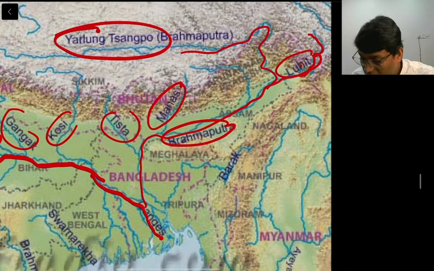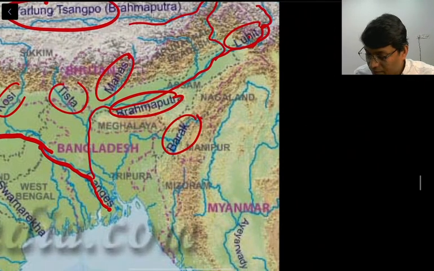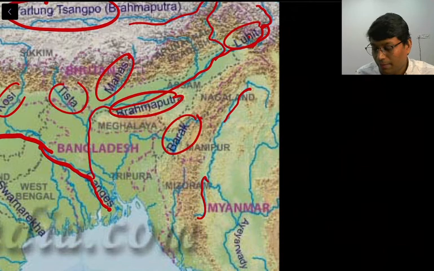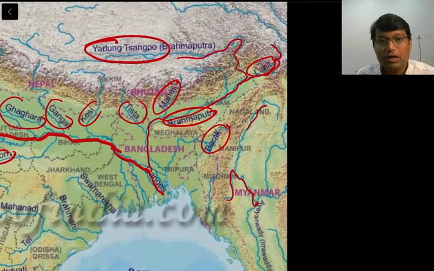Similarly, there is this Barak river, and then there is one more drainage basin which we generally do not include in our maps. There are some small rivers in Manipur and Mizoram which flow into the Irrawaddy. It is also called the Chindwin basin, right? So this is in the far east region.